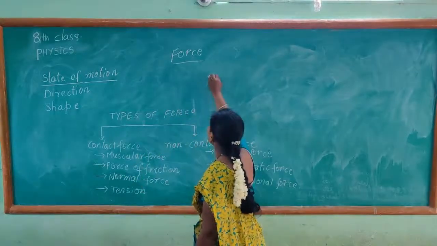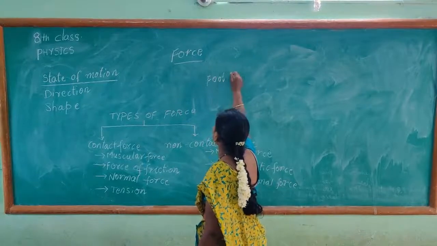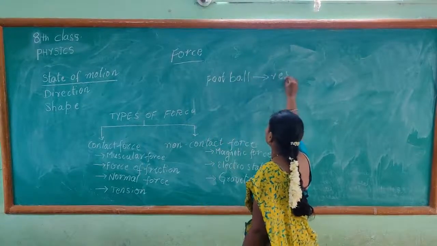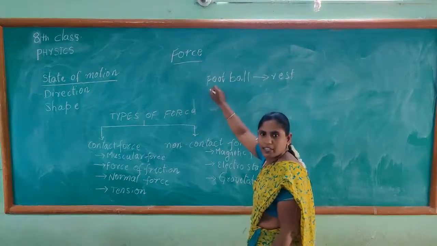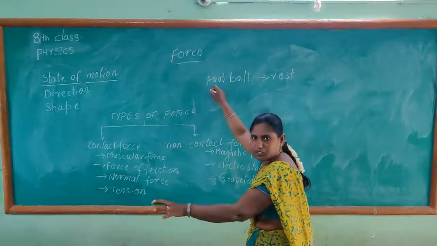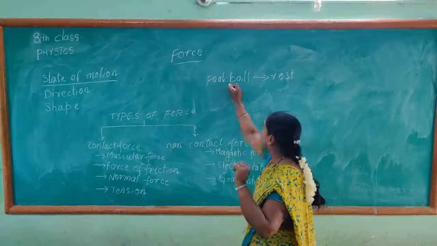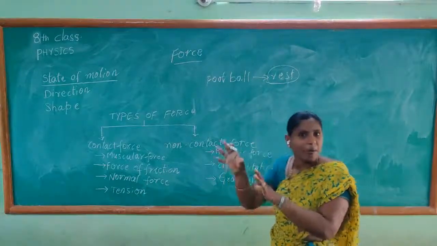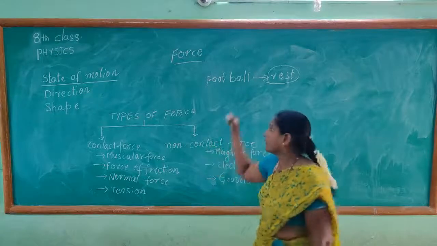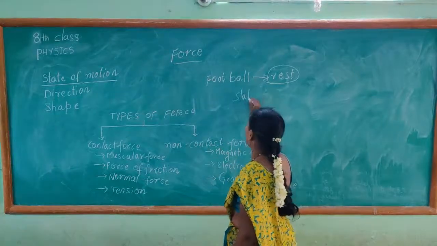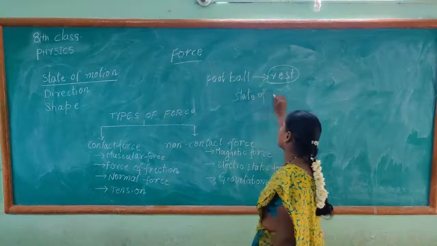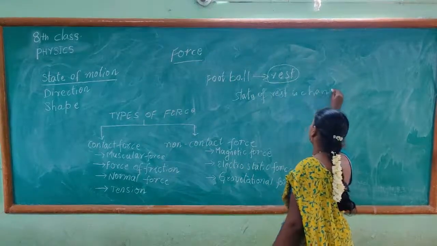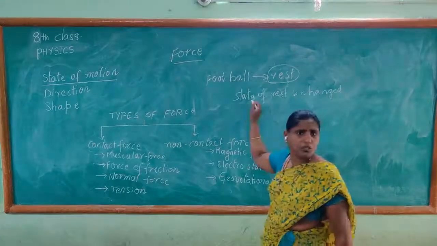So, this football is at rest position. Now, as it is in the rest position, you go there and try to kick the ball. When you kick the ball, its state of rest is changed. That means the rest position is changed to motion.